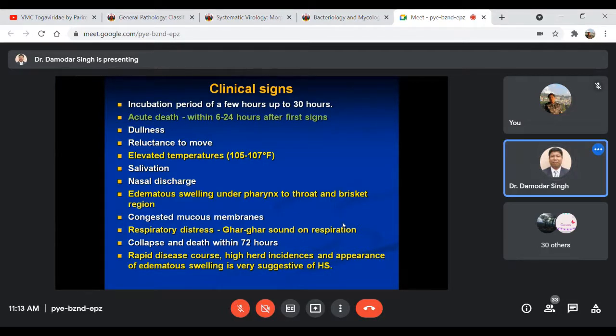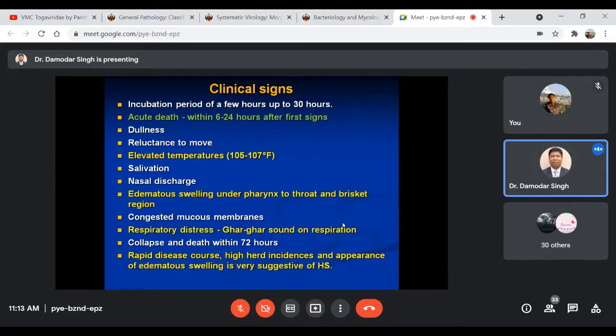I'll show you the picture. Okay, and congested mucous membranes, and the respiratory problem, respiratory distress. There is one very particular sound, termed a gurgling sound on respiration, and the animal may go into collapse and death within 72 hours.